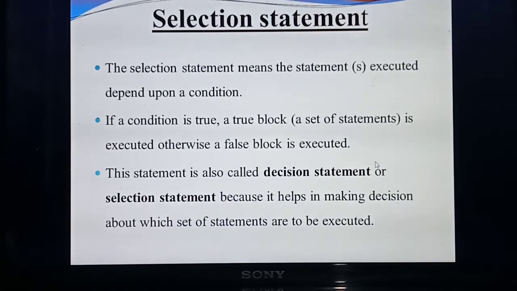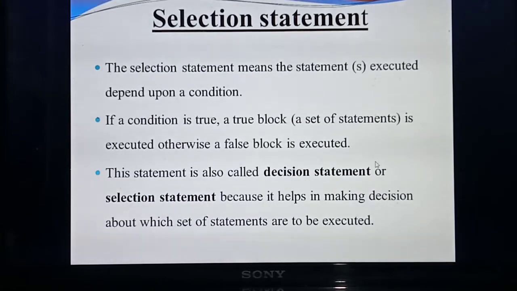First the program will check the condition. If the condition is true, inside the true block you are giving some set of statements, so the true block will execute. If the condition is true, which block will execute? The true block will execute. Understood? If the condition is false, which block will execute? The false block will execute. If the condition is true, the true block will execute. If the condition is false, the false block will execute.